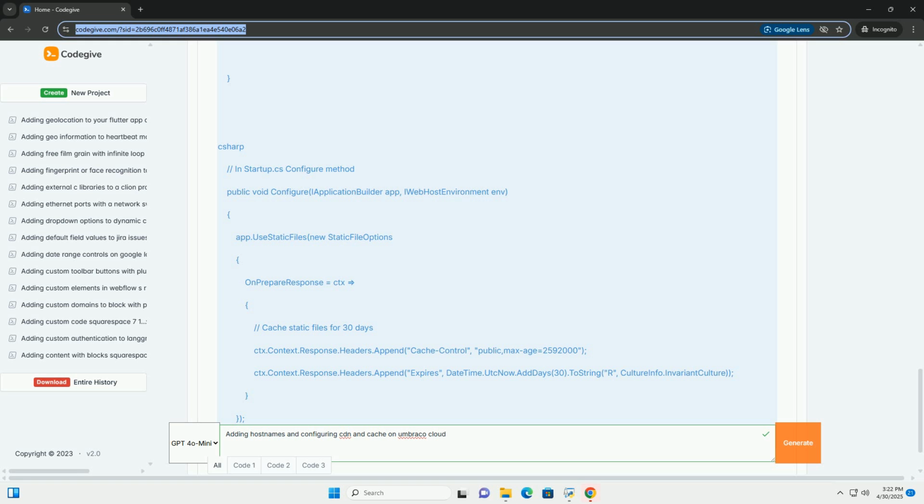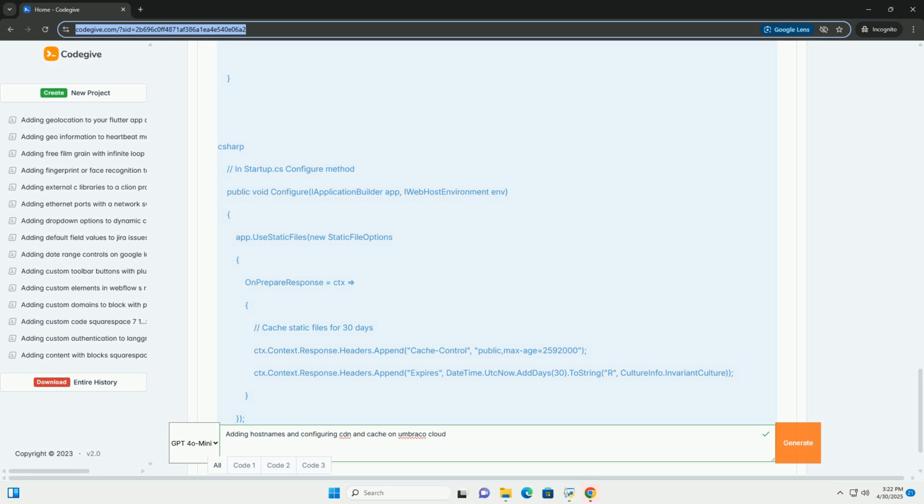curl command: use curl -I www.example.com/some-image.jpg in your terminal to inspect headers. Important considerations for CDN configuration.